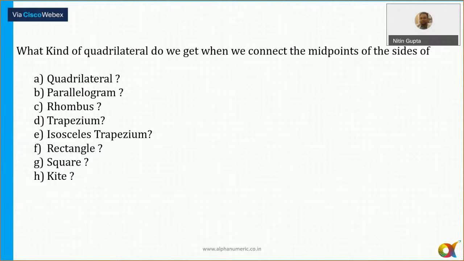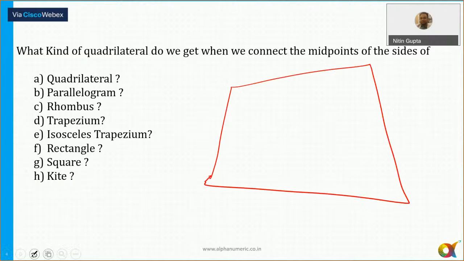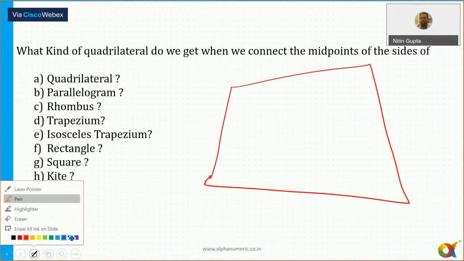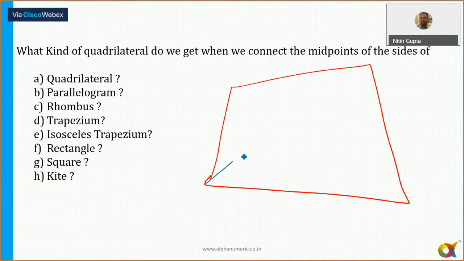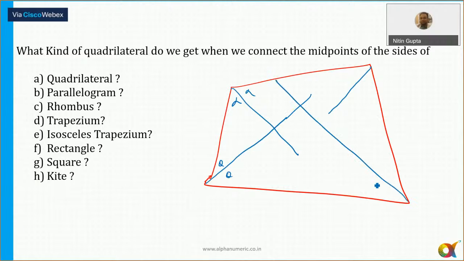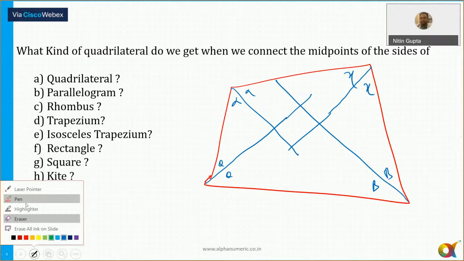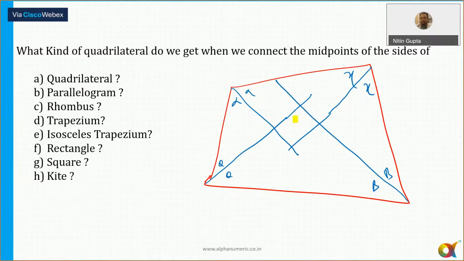What happens here is, if there is a quadrilateral and I draw the angle bisectors, say this is theta and theta, another angle bisector, this is alpha and alpha, another angle bisector, this is beta and beta, and another angle bisector, that is gamma. This particular figure which is inside is always a cyclic quadrilateral.